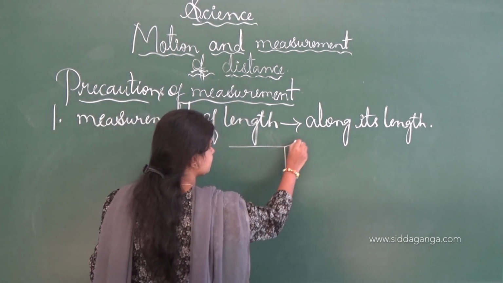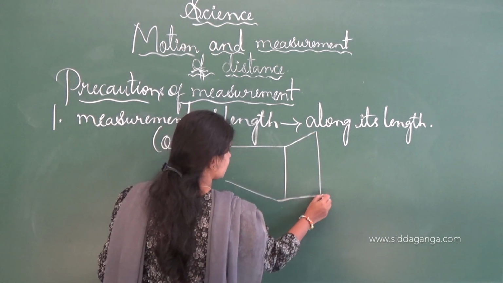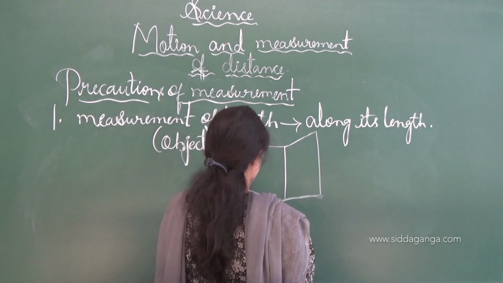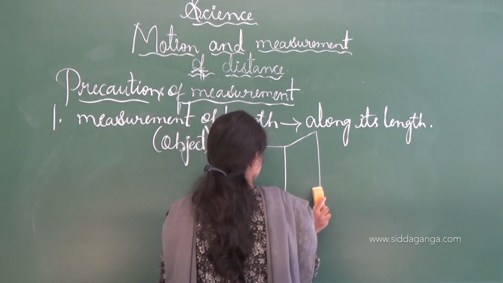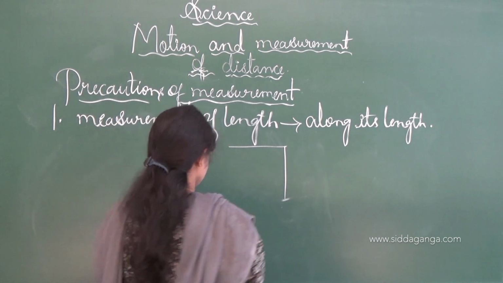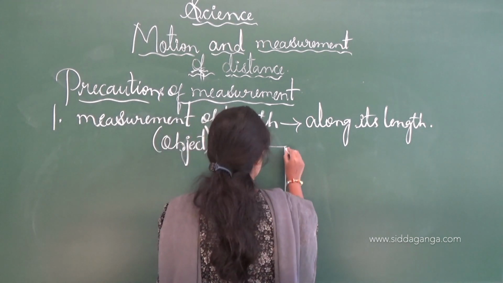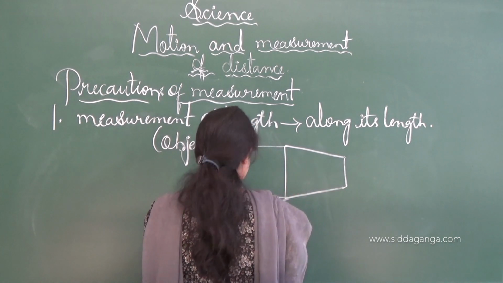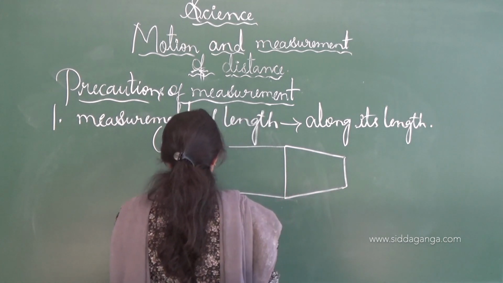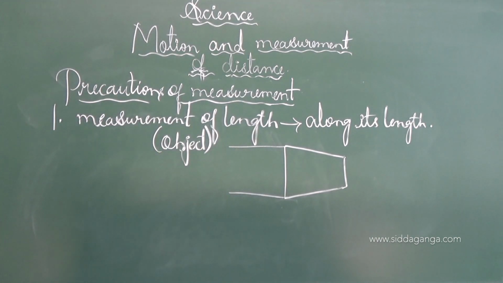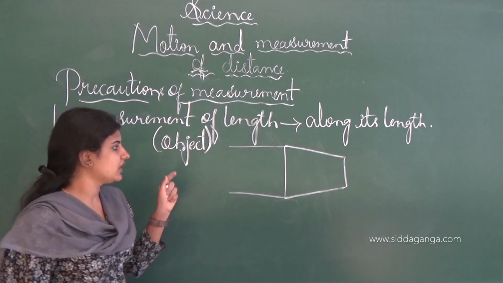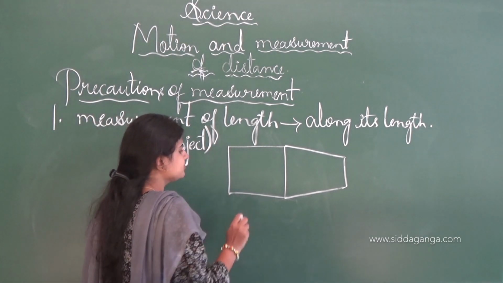See, the first precautionary step is that for measuring a particular object we have to measure along its length.